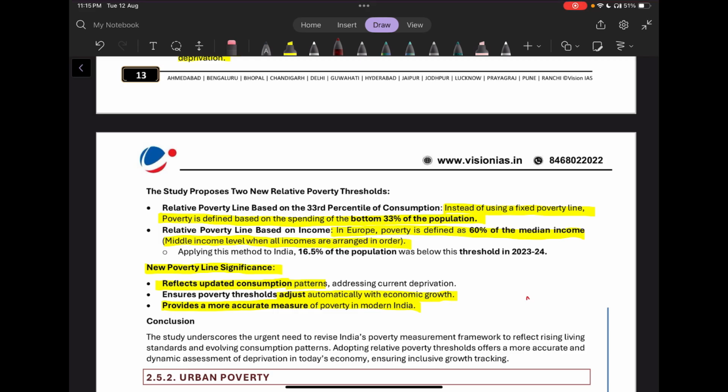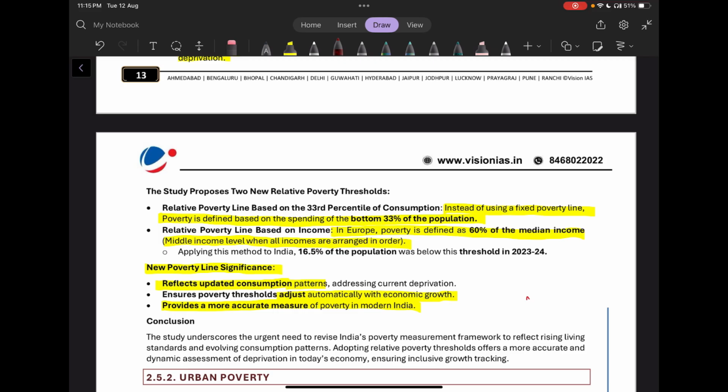So it says a relative poverty line based on the 33rd percentile of consumption. So basically, instead of fixing a poverty line, it is defined based on the spending of the bottom 33% of the population. This is one of the recommendations in that study. Then another is the example of Europe. So in Europe, poverty is defined as 60% of the median income. This can be applied in India also.